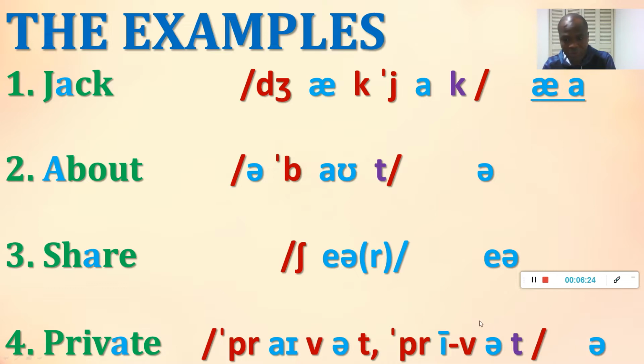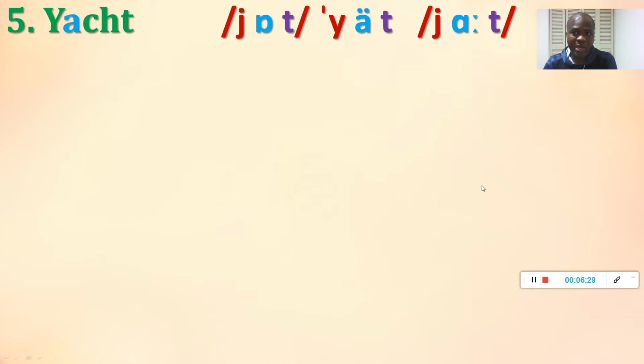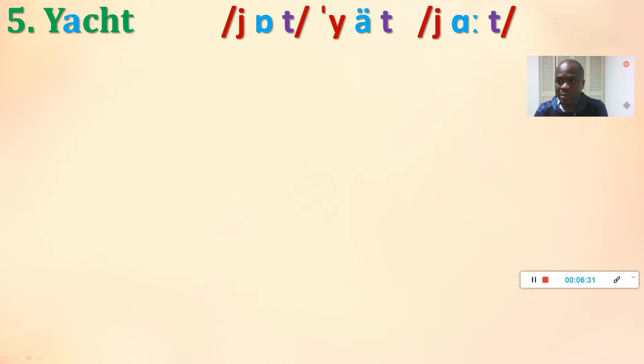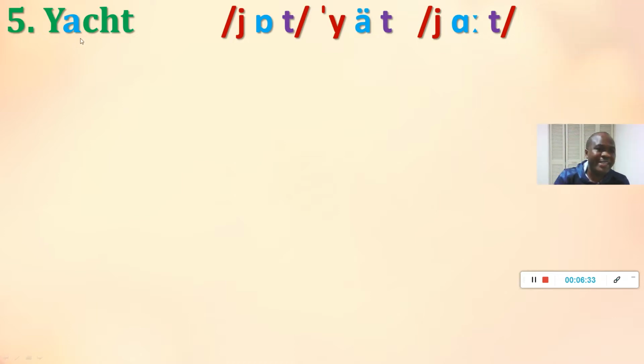Let's move on to our next. Probably our last two. Good. So our next one is yacht. Let's look at the spelling. Y-A-C-H-T. And we pronounce it here as yot, yacht. And our second pronunciation, yacht. Same pronunciation, different phonetic representation. And the next one is yacht. So you can pronounce it yacht or yacht.